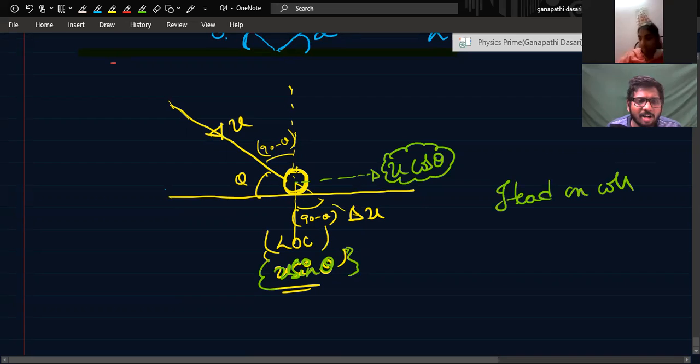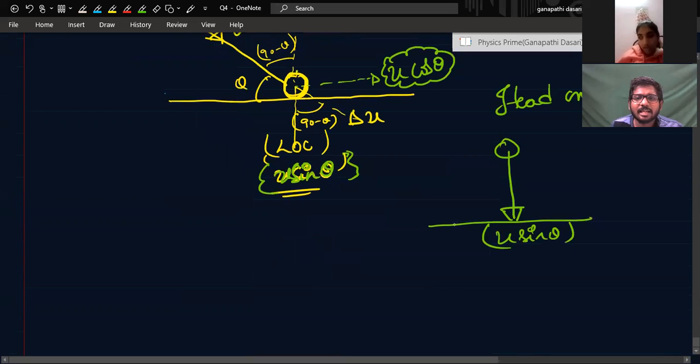Solve the problem for head-on collision along the line of collision, and then perpendicular to the line of collision, the velocities will remain same, isn't it? Yes, sir. Okay. Now this is U sin theta. That means, can we treat this problem like this? The ball is coming and hitting exactly perpendicular to the surface with velocity how much? U sin theta, right?